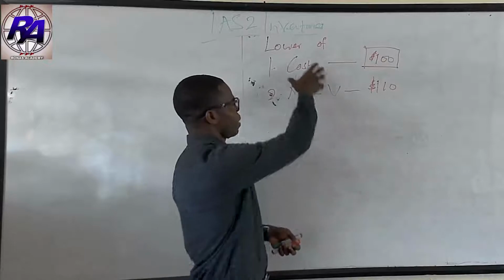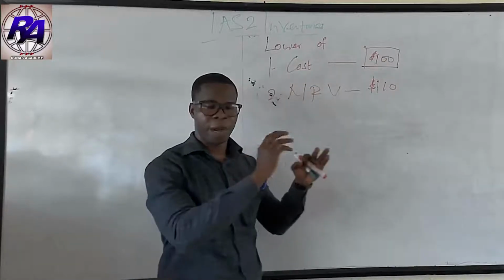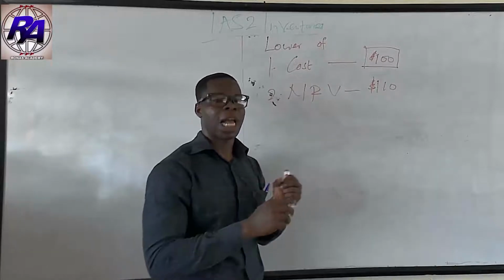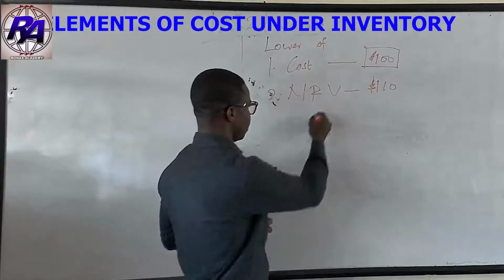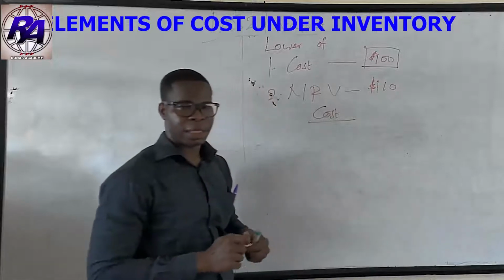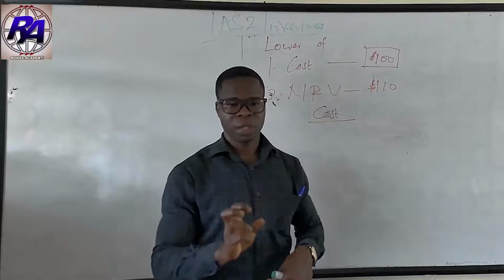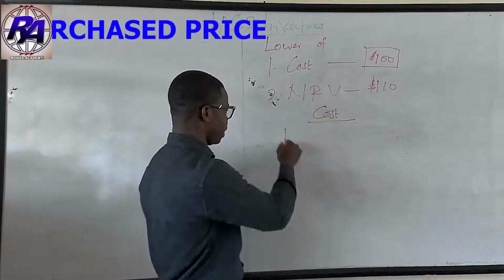Now, what comprises the cost of inventory? So let's basically turn our attention from how to measure inventories to how to compute the cost. So our focus is on the cost. According to the standard, we have three main groups of cost under inventories. The first one has to do with the purchase price.